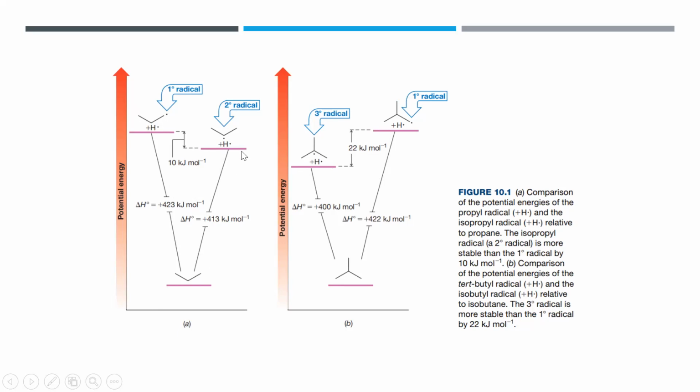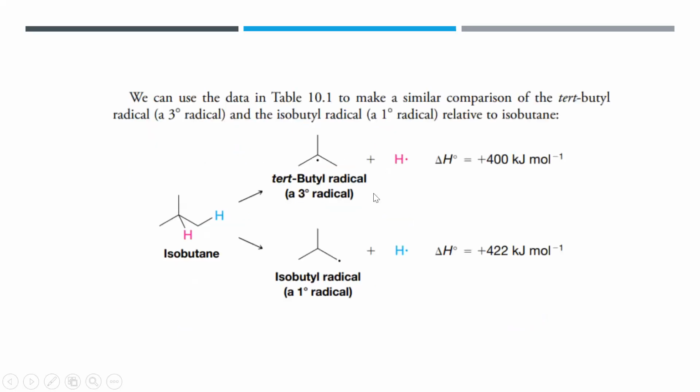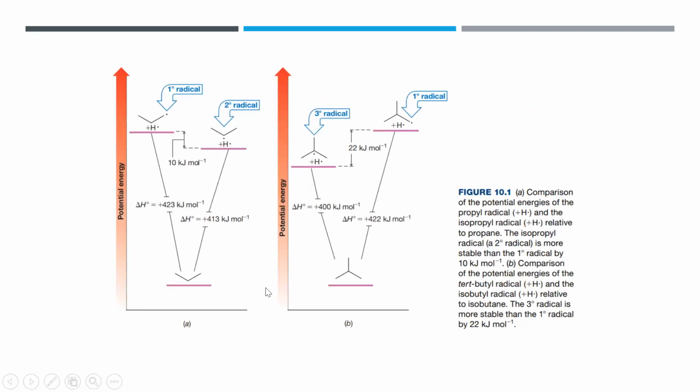Here you have 423, the potential energy is much higher, obtained from the 1-degree radical. The other one is 413 kilojoules per mole, obtained from a 2-degree radical. For the last one, you can see that the 3-degree radical has a lower potential energy, a lower delta H bond dissociation energy, than that of a 1-degree radical.